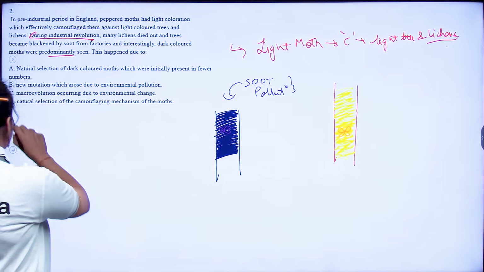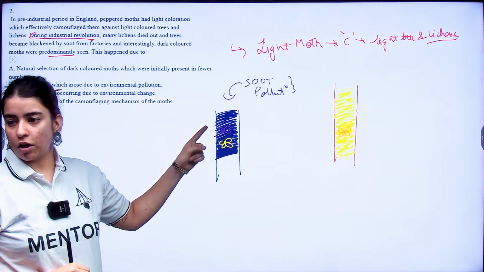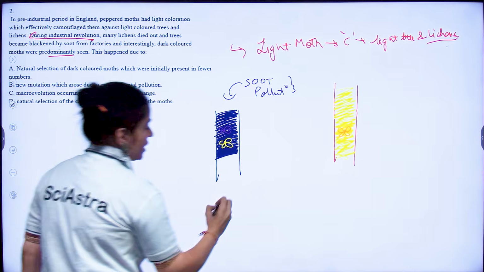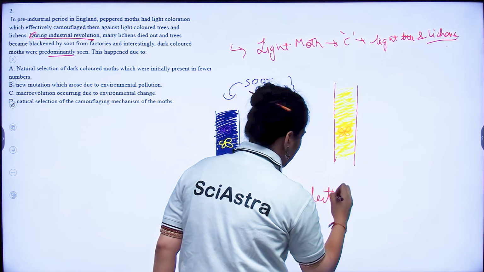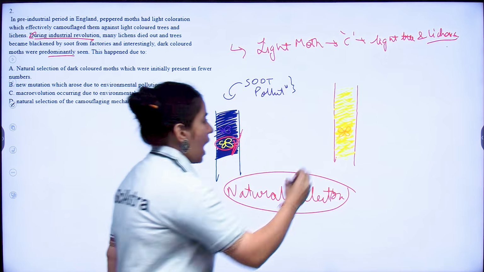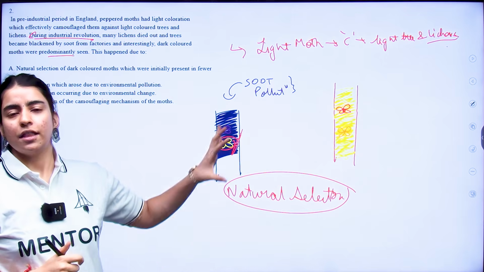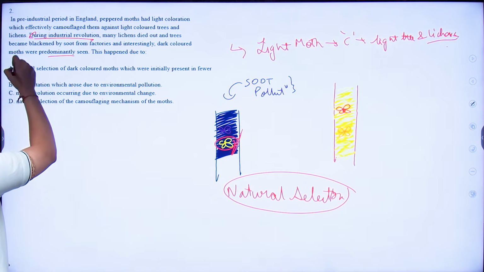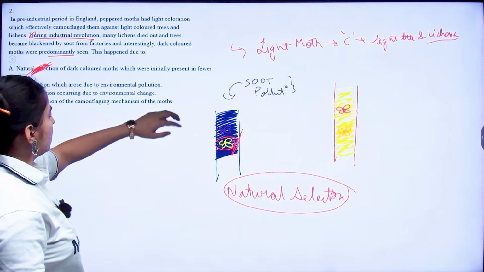But on this dark colored tree, if I draw a light colored moth, you can easily distinguish it, but your dark colored moths are not visible. So this is an example of natural selection, that nature is naturally selecting your light colored moths on dark trees and your dark colored moths on your light colored trees. So this happened due to natural selection of dark colored moths, which were initially present in fewer numbers.